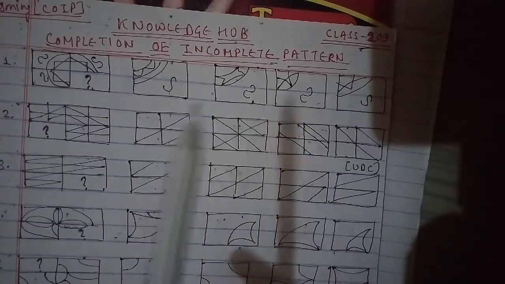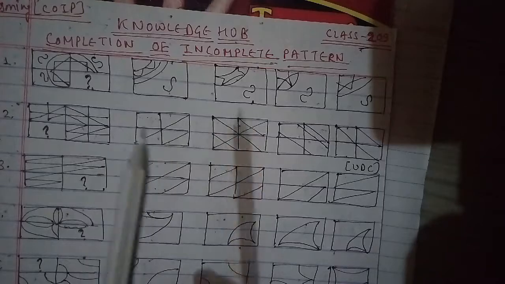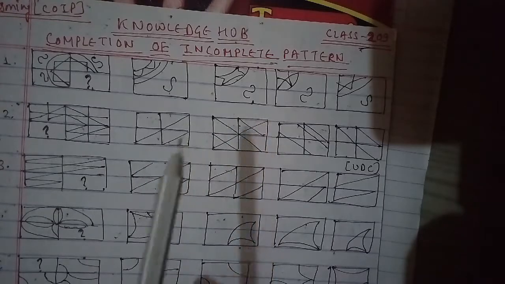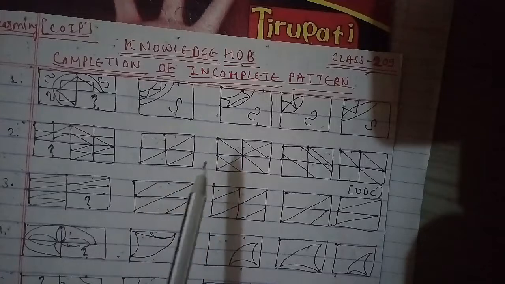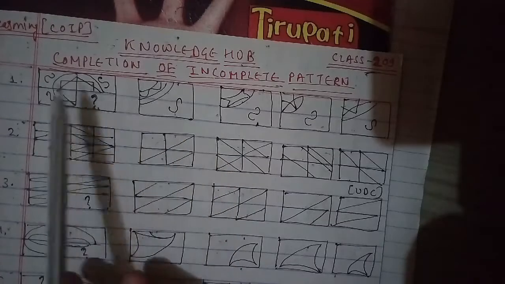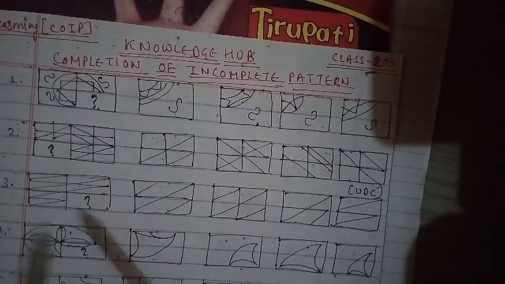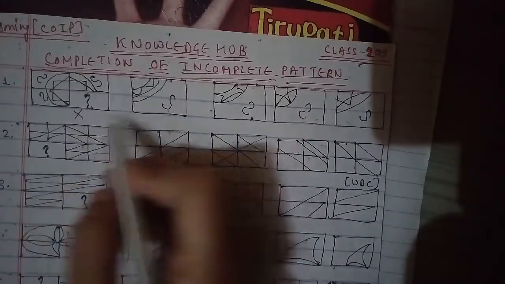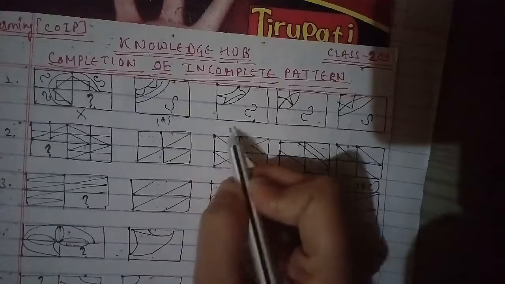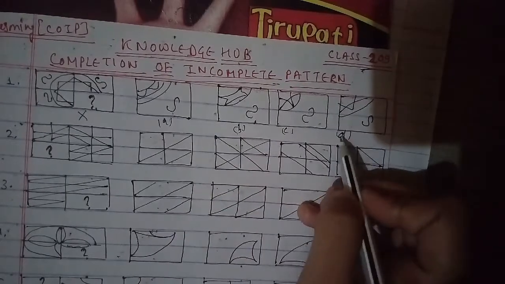Now we'll discuss illustrative examples. As you can see, this is the figure we have to talk about, the cross figure, and the alternative figures are A, B, C, and D. Select a figure from the four alternatives which, when placed in the blank space of figure cross, would complete the pattern.